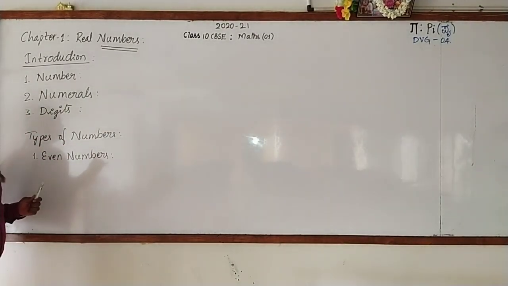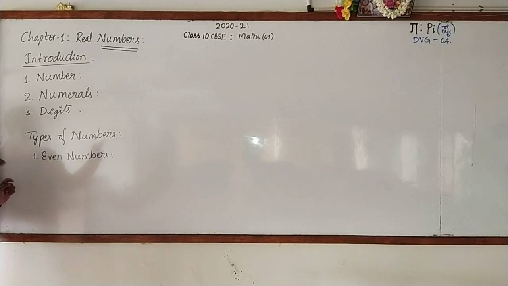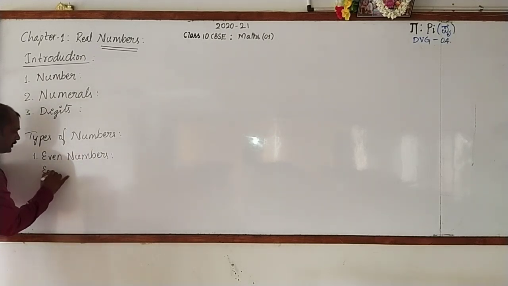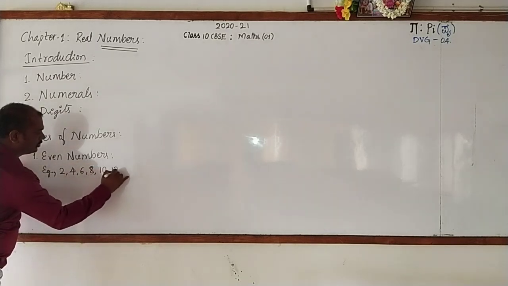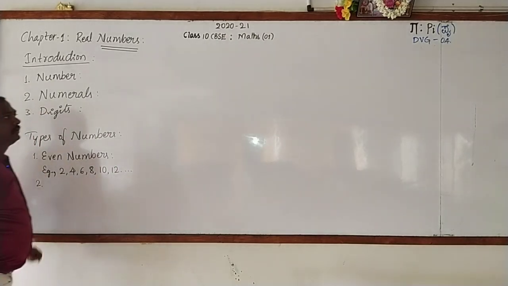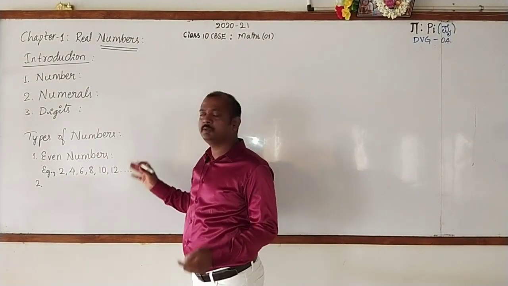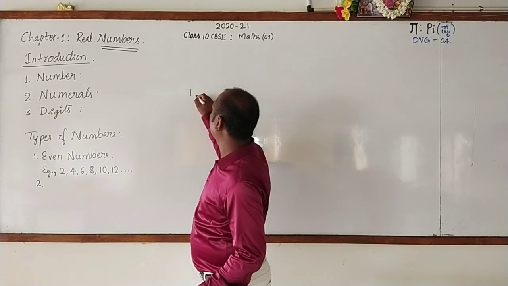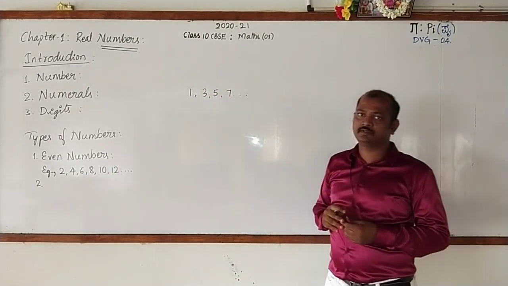I won't write the definition, you just have to listen. A number which is divisible by 2 is called an even number. But I'll write some examples. Examples are 2, 4, 6, 8, 10, 12 and so on. Now, again I'll list some more numbers. Keep observing. 1, 3, 5, 7.